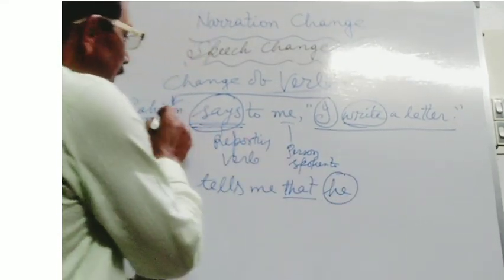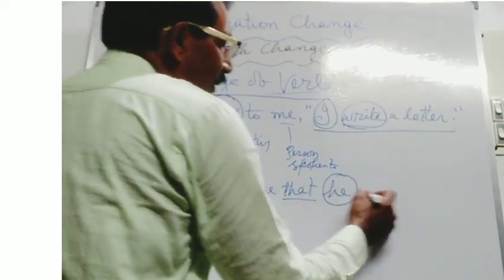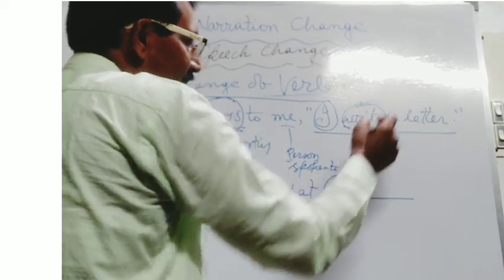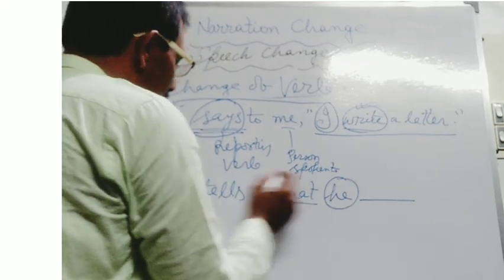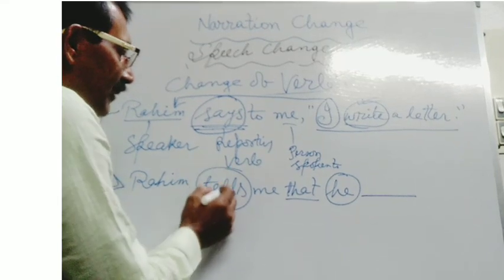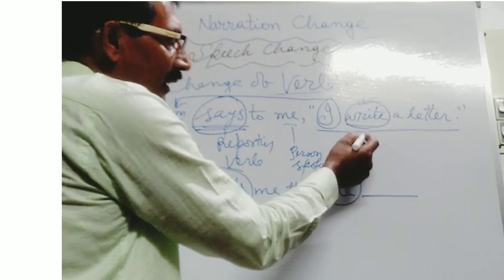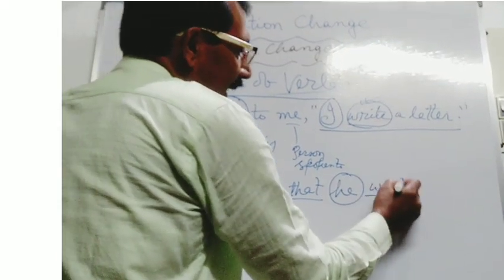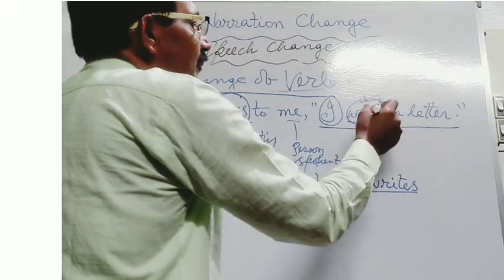Instead of Rahim, you will have to use the pronoun he. Then you will have to use the verb. Here I write. This is present indefinite verb. The present indefinite will be turned into past indefinite if there is the verb in the past tense form. But here the reporting verb is in present tense. So you cannot change the verb of the reported speech. Here you will have to write writes.